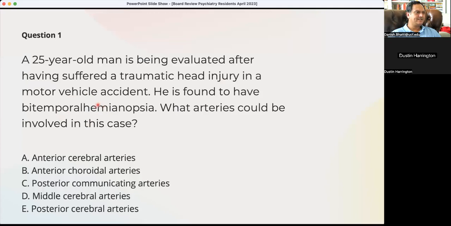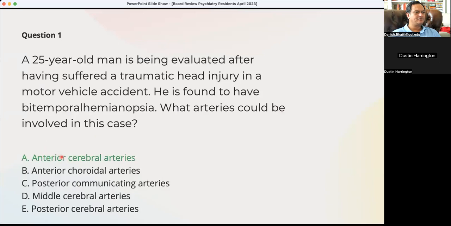And that means that something has damaged his blood supply to the optic chiasm, and that would have to be likely anterior choroidal. So anterior cerebral, middle and posterior cerebral will give you a much bigger stroke. And a posterior communicating artery lesion, if it was an aneurysm, could sometimes affect the chiasm, but not from a loss of blood supply. So it's likely anterior choroidal artery. Let's see.